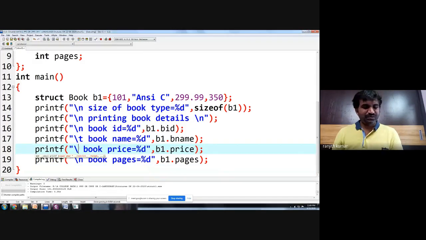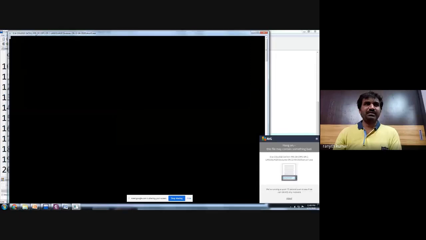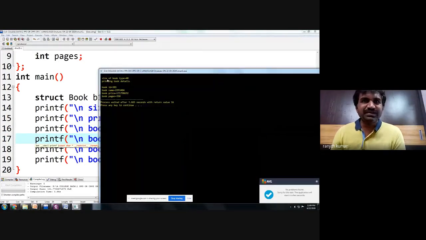Okay. So we want to print all the values here by taking a newline, because I want to print all the details in different lines. Now let us compile this program. No errors, successfully compiled. Now let's run this program. If you run, please observe the size of the book is what?